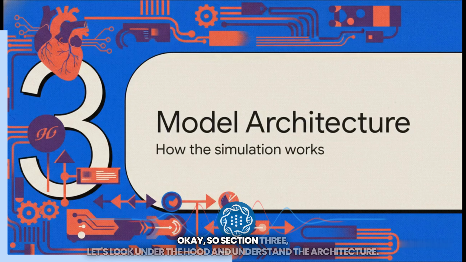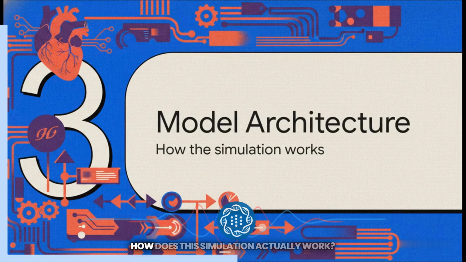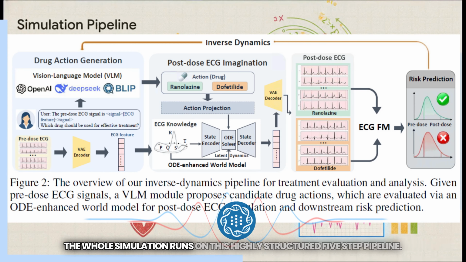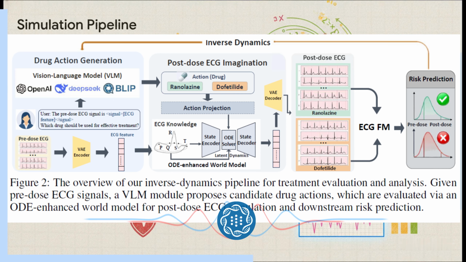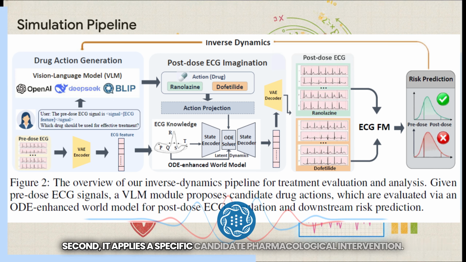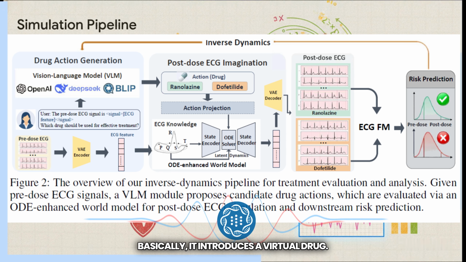Okay, so section 3. Let's look under the hood and understand the architecture. How does this simulation actually work? The whole simulation runs on this highly structured 5-step pipeline. First, it extracts the patient's baseline cardiac state from an initial pre-dose ECG. Second, it applies a specific candidate pharmacological intervention. Basically, it introduces a virtual drug.